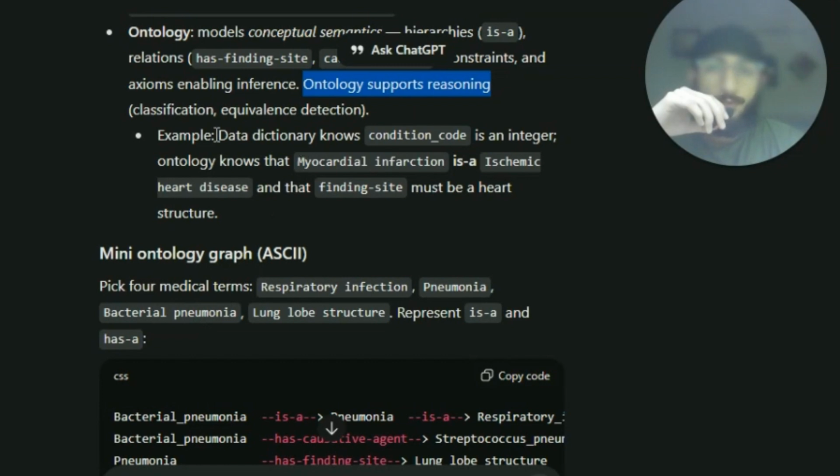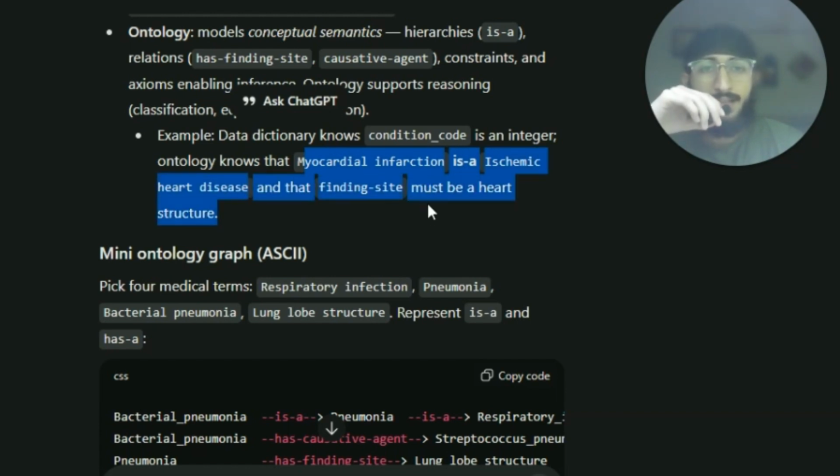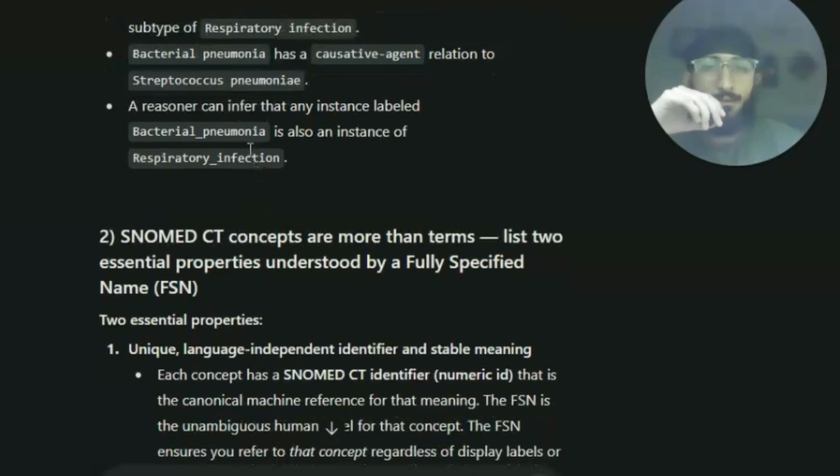Right now, a data dictionary knows condition code is an integer. An ontology knows that myocardial infarction is ischemic heart disease, and that finding site must be heart structure. Right now, this is the example. You can go through it.